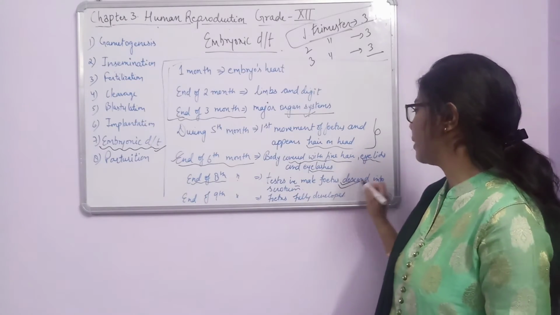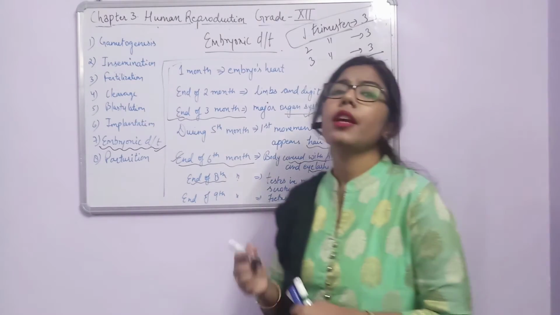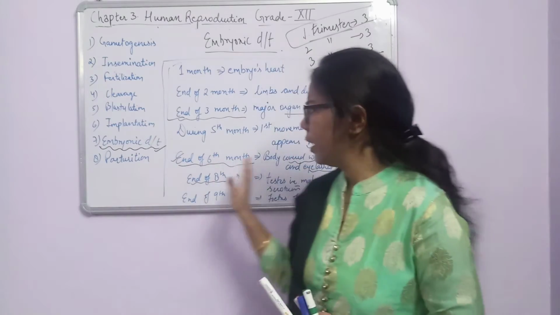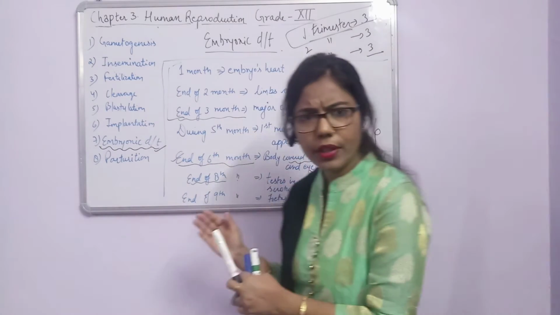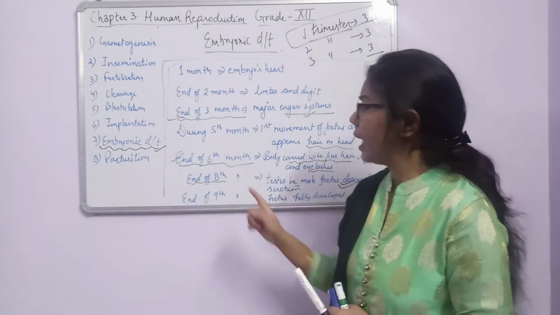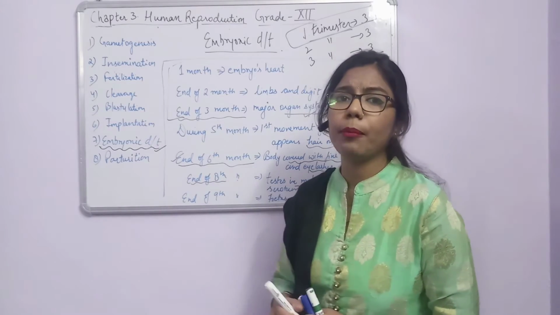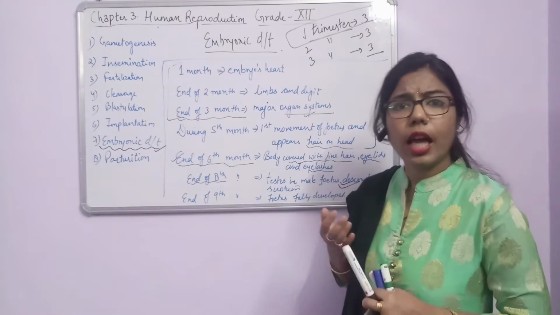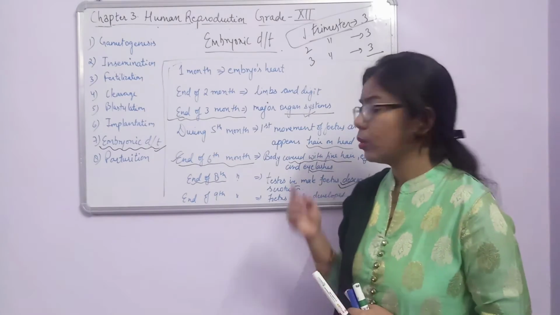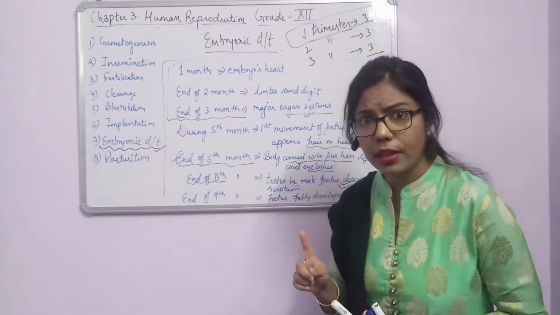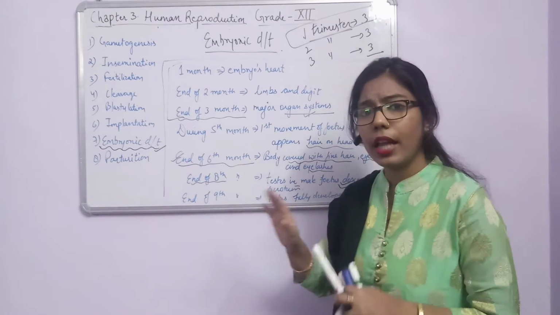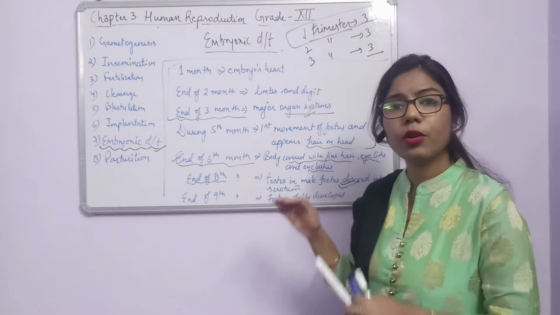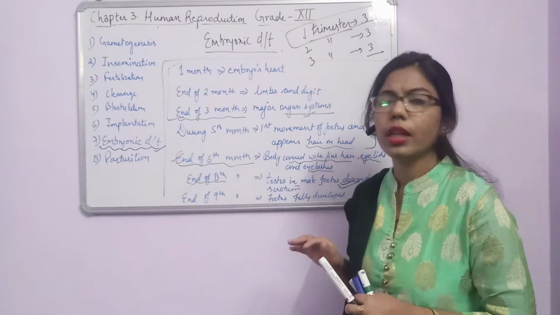And the end of the 8th month, again this is very important. Testes in the male fetus descend into the scrotum. What does it mean? Before that there are no major changes in the male fetus as well as the female fetus, but at the end of the 8th month what will happen? The testes are present where? In the abdominal region. So as the 8th month ends, these testes will go into the scrotum, below the abdominal region.